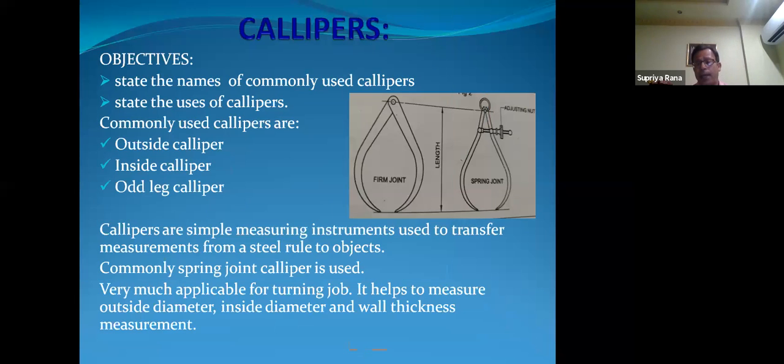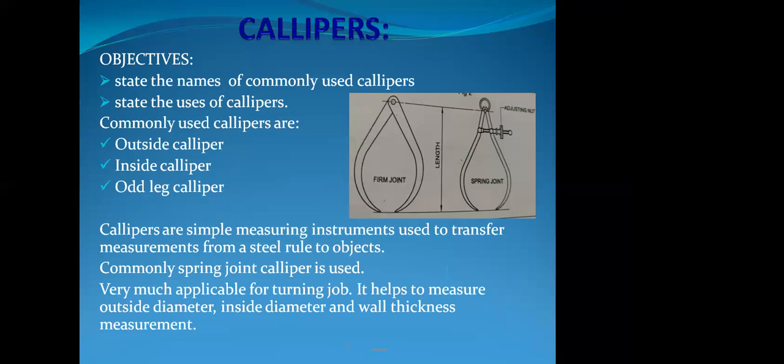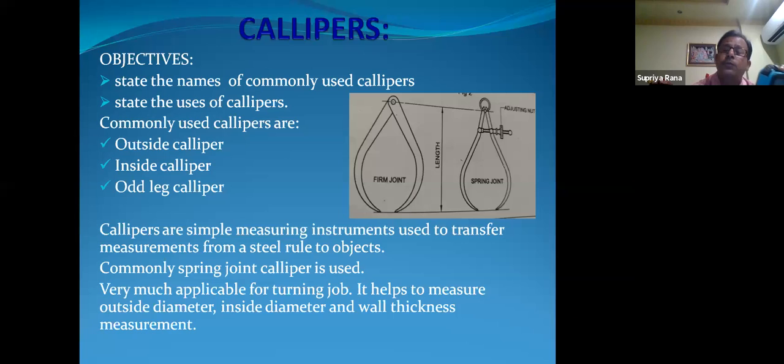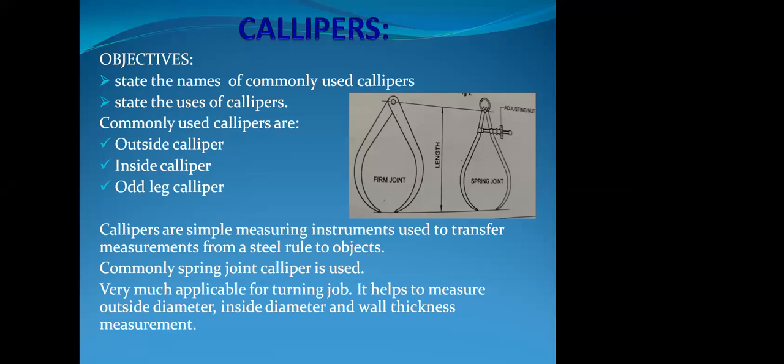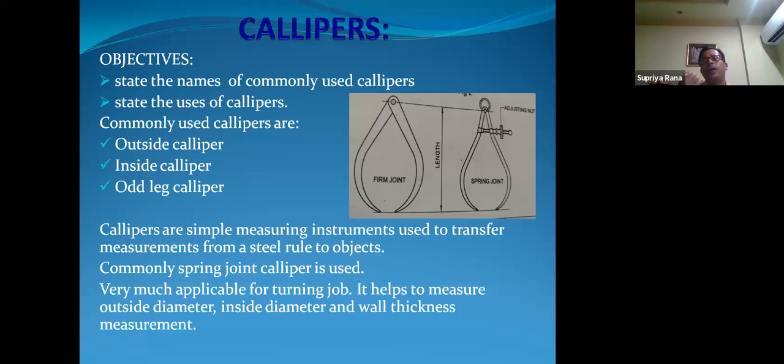Now I am coming to the caliper. The caliper is a very important instrument. It is a measuring instrument and also a testing instrument. It has 2 legs, but in different shapes and sizes. In our carpentry trade there are 3 types of calipers we use: the outside caliper, the inside caliper and the odd leg caliper. We use the caliper particularly for the turning job.